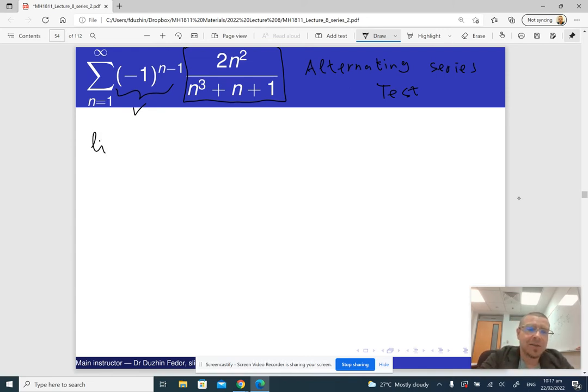Okay, so let us figure out whether the limit of 2n squared over n cubed plus n plus 1 is 0. Again, it is a fraction, so to find its limit, we try to factor out the largest power of n from both numerator and denominator. The largest power of n in the numerator is n squared, so n squared times 2.